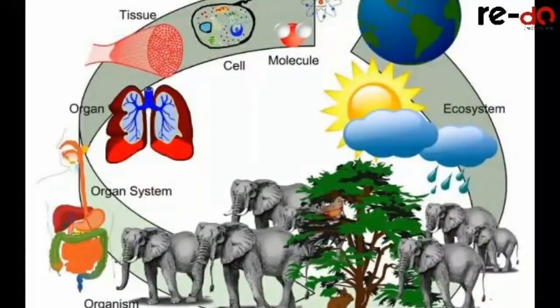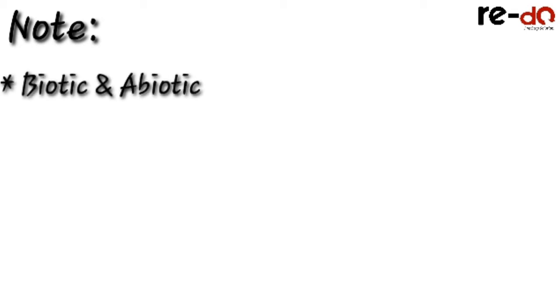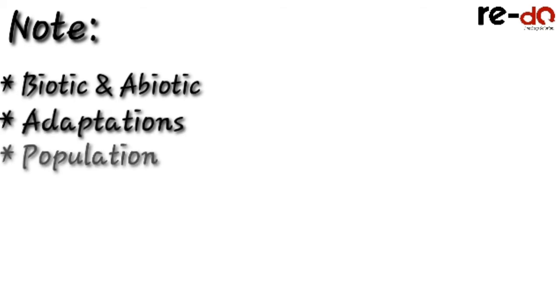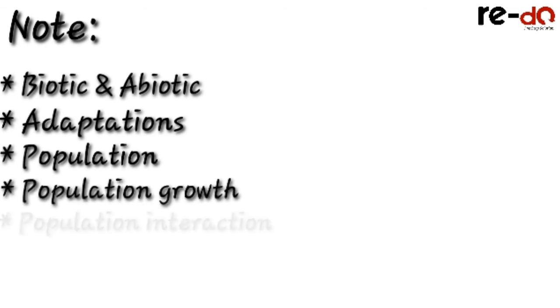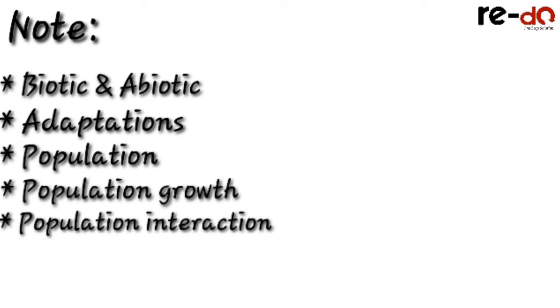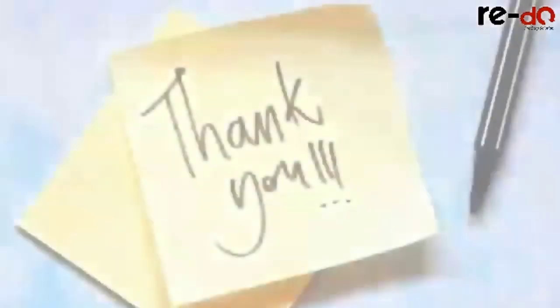With this, we complete the module population interaction, and in turn we complete the chapter organisms and population. Please note that in this chapter you have come across various terms like biotic and abiotic factors, adaptations. You have learnt the definition of population, what is population growth, and what is population interaction. So with this we complete the chapter organisms and population. Thank you.